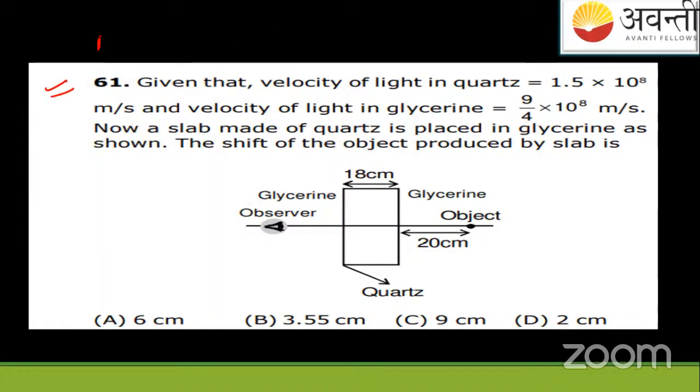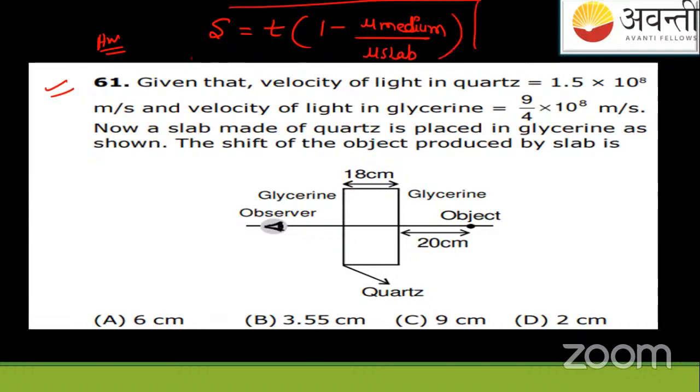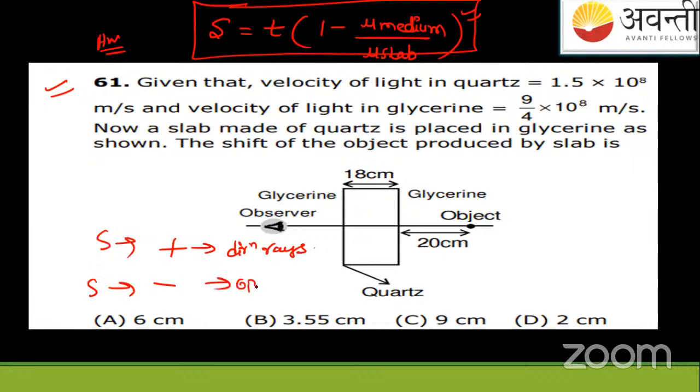PDF as homework, okay? Look, I am not reading this question because we do not have the time. They are just asking you the shift. What was the formula for shift? It was thickness of the slab times 1 minus refractive index of the medium upon refractive index of the slab. Solve this, you get the shift. I have told you, if shift is positive, it means in the direction of rays. If shift is negative, it means opposite to the direction of rays.